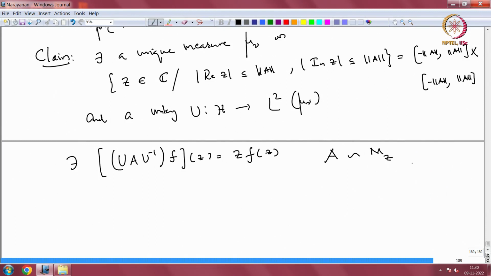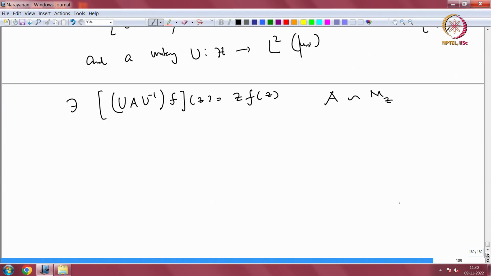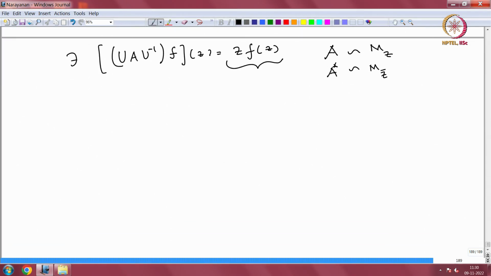So by M_z I mean multiplication by Z, and so A star will be unitarily equivalent to multiplication by Z bar. If I look at the adjoint of this operator on L2, it is simply multiplication by Z bar, and then you have the continuous functional calculus and things like that. Well, let us prove this quickly and then we will go to the commuting family.